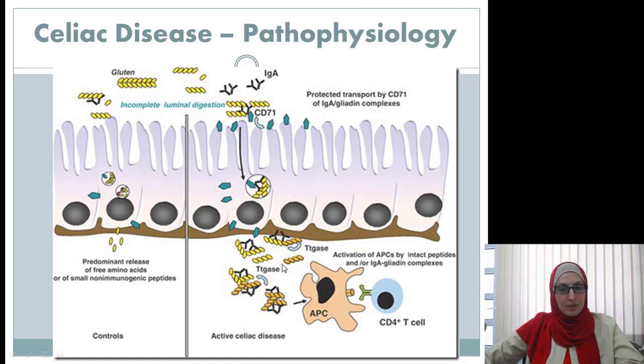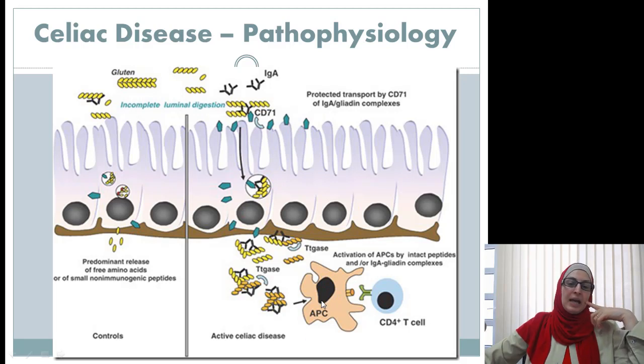Also, they have antibodies that bind with the gliadin. We have the transaminase enzyme that converts the gliadin into a deaminated form, which is even more immunogenic, and this initiates an inflammatory reaction.